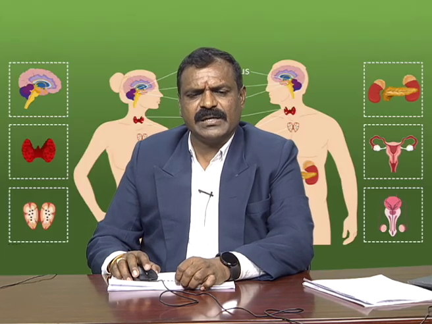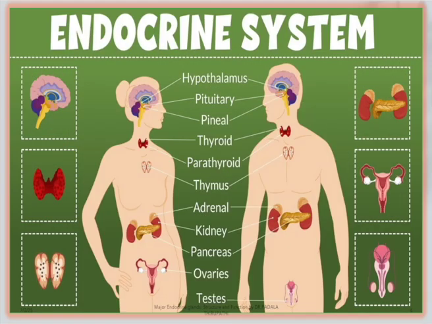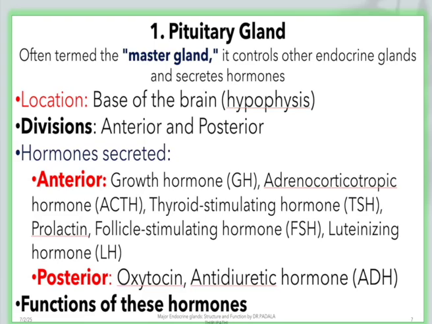I am showing here the entire human body, male and female, with the different endocrine glands situated in different areas of the human body, from the brain or head to the lower level of the body. Now we are going to discuss each and every endocrine gland.